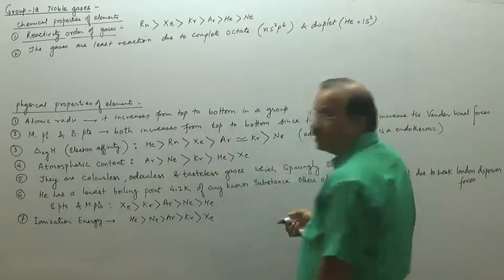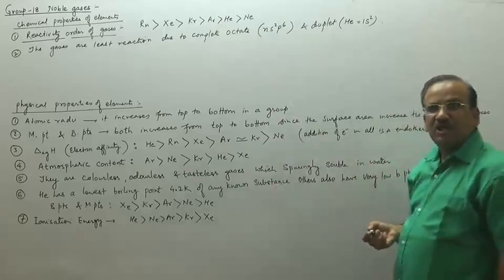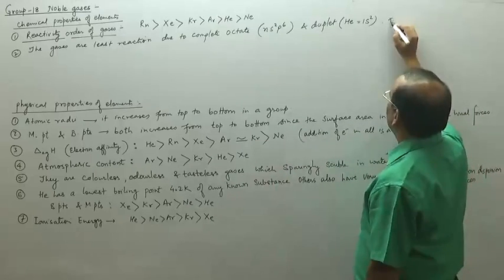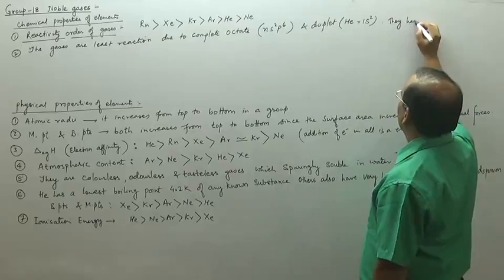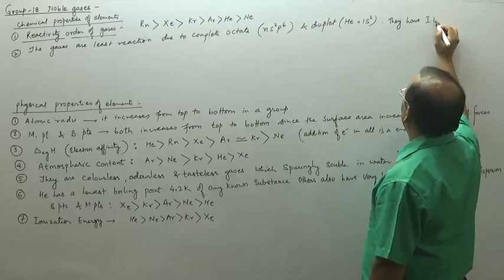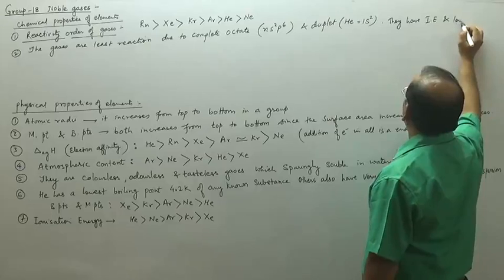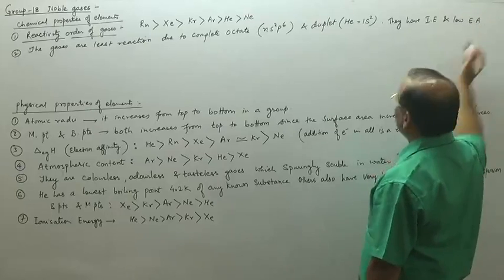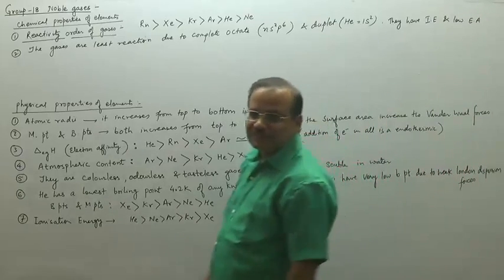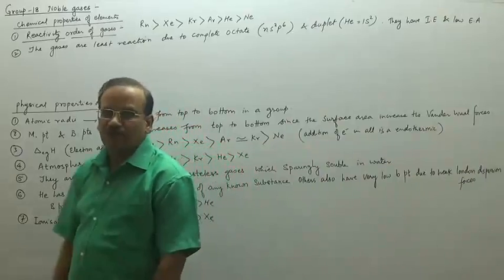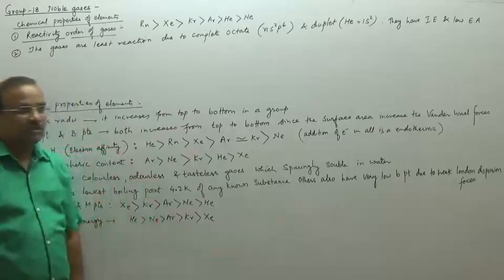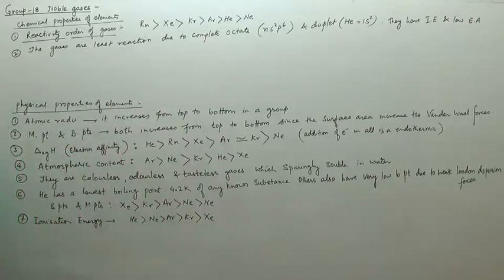They have high ionization energy and low electron affinity. That is the reason they are very unreactive. Their octet is complete, their ionization energy is very high, and their electron affinity is also very low.